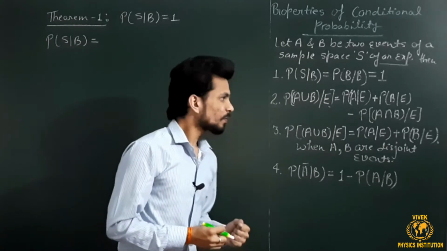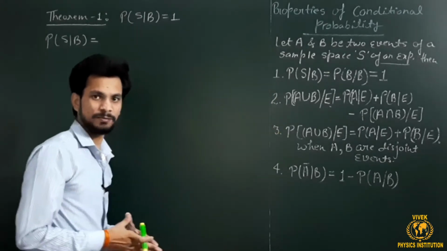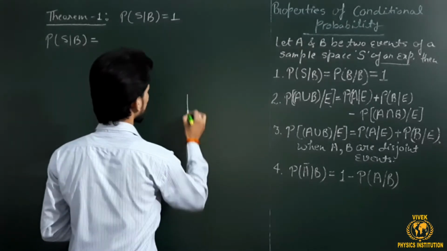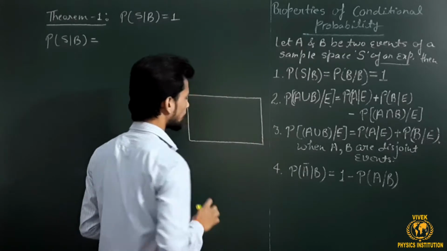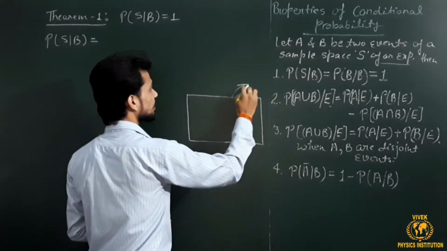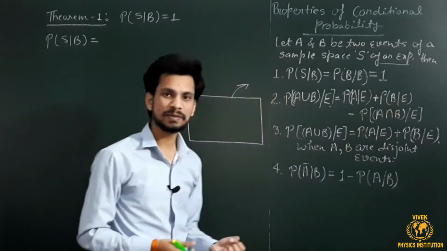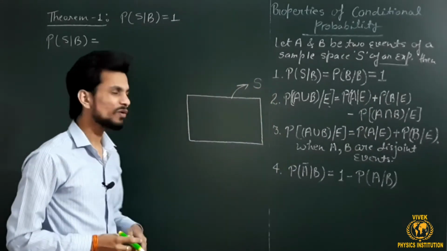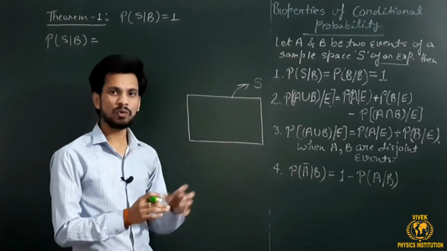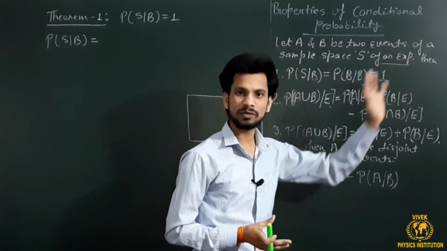In order to derive all the theorems, I will use set theory here. You should take one idea from set theory: when you take the concept of a universal set in the context of any random experiment, the universal set is nothing but the sample space of that particular experiment, because the sample space comprises all the possible elements related to that experiment.